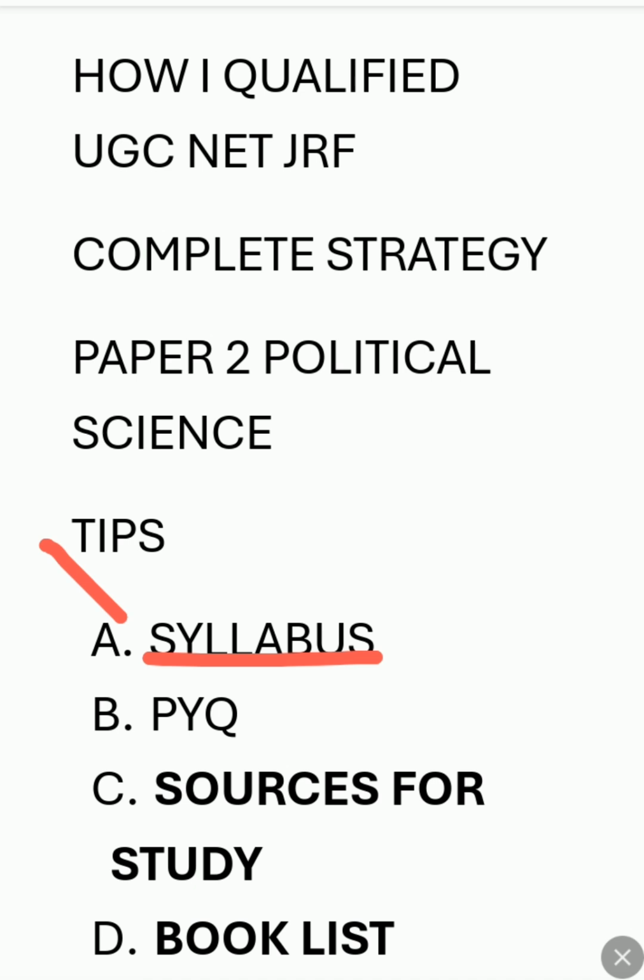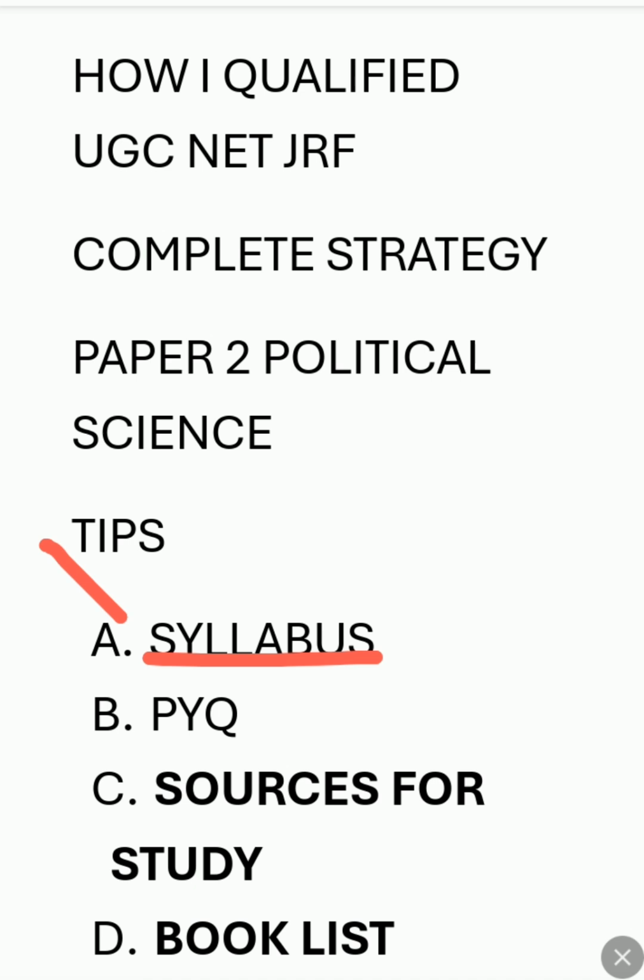You should know how many units are there in the syllabus and what is in unit 1, like political theory, and what is in unit 2, unit 3, unit 4, and so on. You have to know which topics are in which unit.